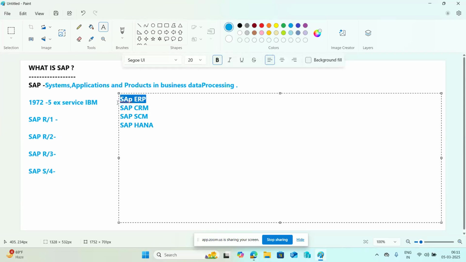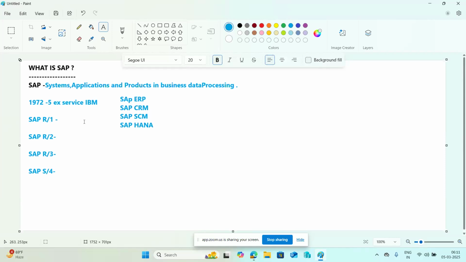Sir, I heard a new word here, ERP, and there is SAP. Then what is the difference between ERP and SAP?